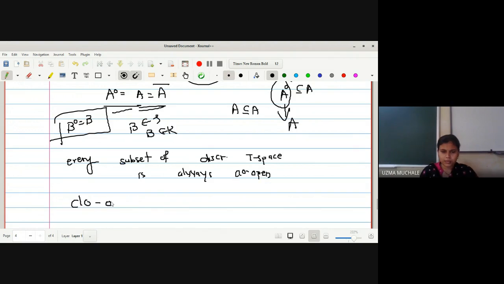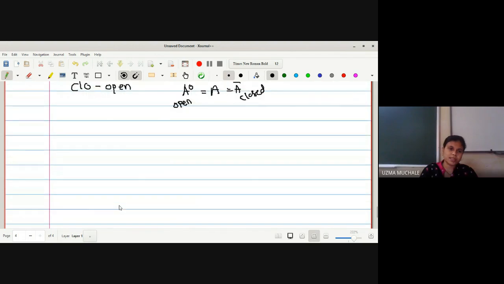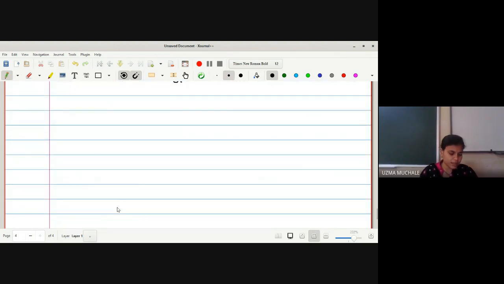Clopen. What do we mean by clopen? It is closed as well as open. Because we are saying that A interior is equal to A is equal to A closure. A closure क्या होता है? Closed set होता है, right? इंटीरियर क्या होता है? ओपन सेट होता है. It is the largest open set and this is the smallest closed set, right? But A itself is open as well as closed. तो largest, smallest सेलेक्ट करने का कोई प्रॉब्लम ही नहीं है. तो in case of discrete topological space we can say that every subset of a discrete space is always closed and open.